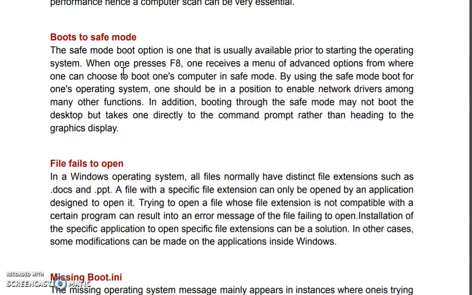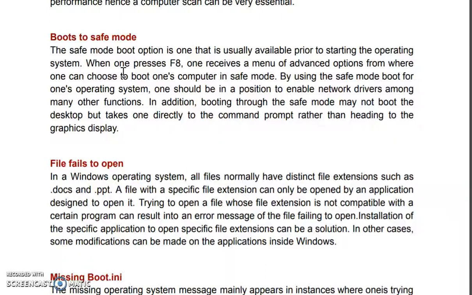Then boot to safe mode. If sometimes your system doesn't start, it is a normal practice that first of all you press the F8 key when you are restarting the machine, and then start in safe mode. In safe mode, it requires a minimum set of files to start your operating system.